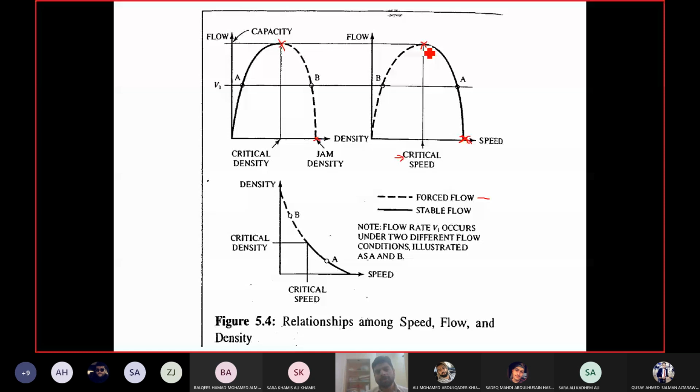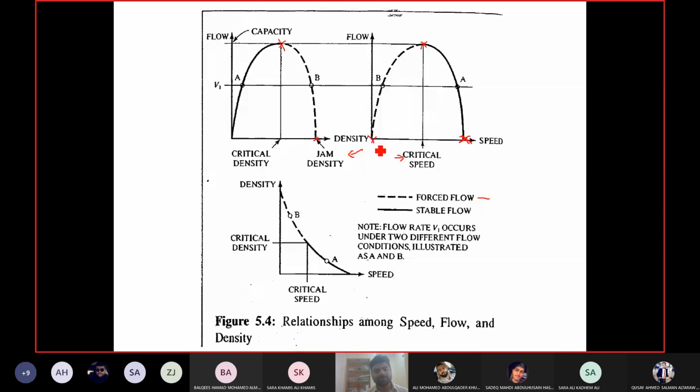After capacity, we know what happens. The flow decreases, right? So you can see the flow is decreasing. The flow is decreasing because there are more vehicles on the road, and there's no space for them to move. Okay, and the flow will keep on decreasing until it reaches zero. Now, this zero is because of what? Because you have reached jam density. This flow has become zero. Flow on the left hand side has become zero.